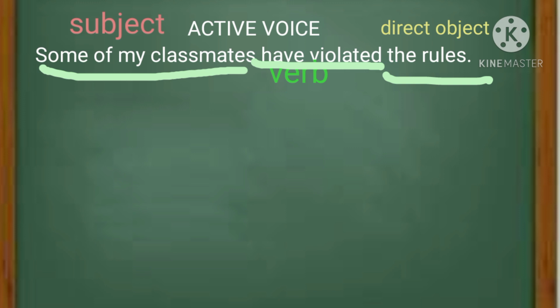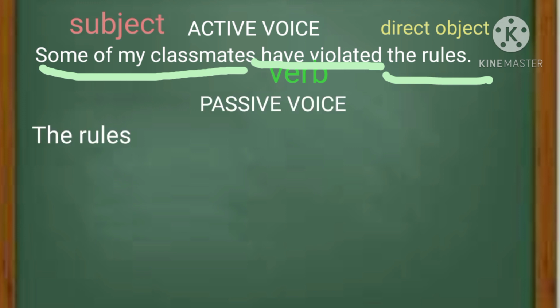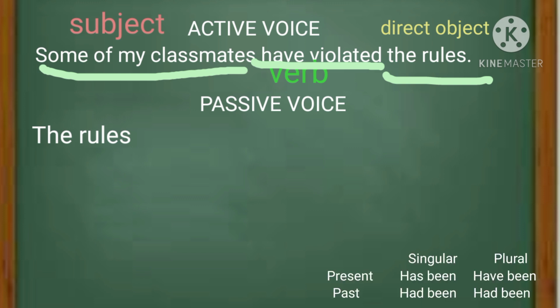Let the direct object be our subject in our passive voice. We need a helping verb after that. And to know what is the appropriate helping verb to use, we have to check our verb in the active voice. Our verb in our active voice is have violated. And this is a verb phrase because it consists of more than one word. In this case, here are the choices of the helping verbs.